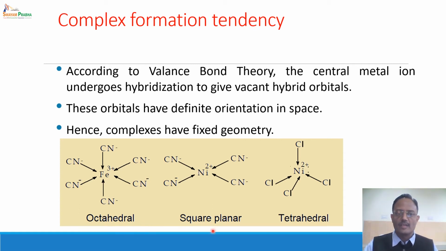Some metal ions form square planar complexes. Some metal ions form tetrahedral complexes. So every complex will have a definite geometry, whether octahedral, square planar, tetrahedral, and so on. And this will be governed by the type of hybridization which is involved in the central metal ion.